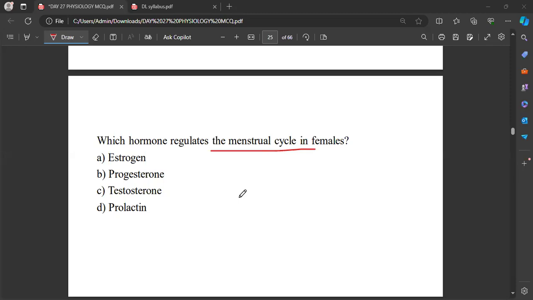And which hormone regulates the pregnancy in females? Yes. See, when it comes to the menstrual cycle, the level of estrogen will be higher and the level of progesterone will be lower. Okay. And this will be just the opposite in case the female is carrying, right?